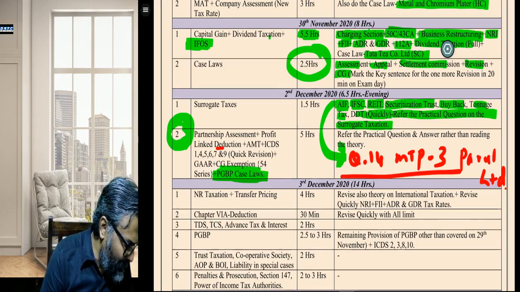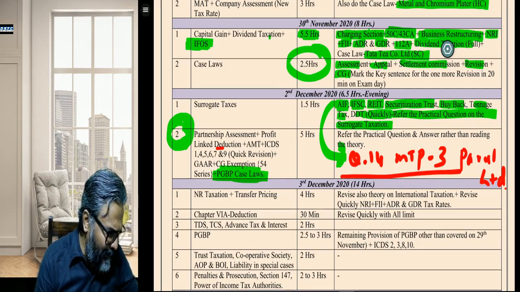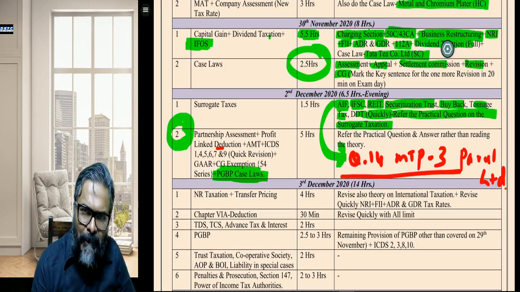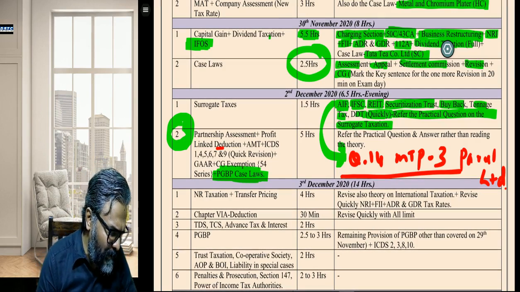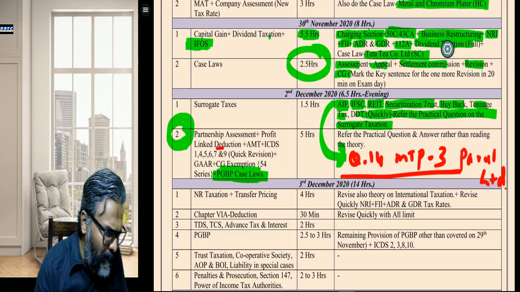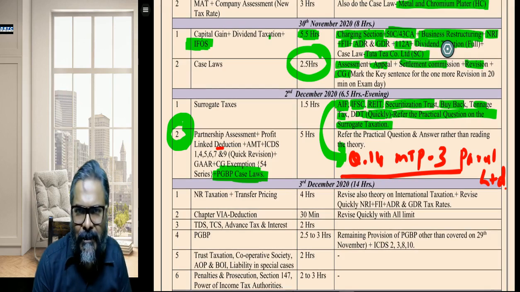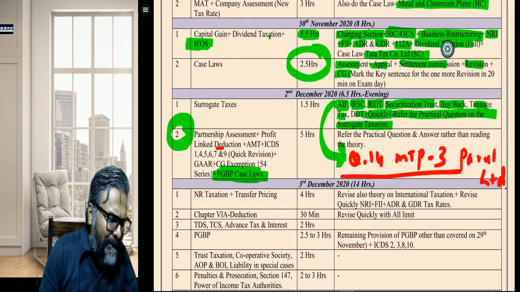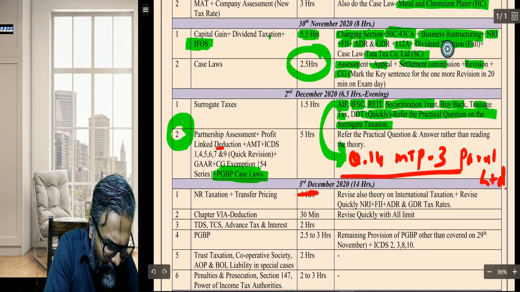Students, NR taxation. Saloni, hold on, let me first complete the entire thing. Let me first complete this entire sequence and then I will take the questions. Please let us go through this one. NR taxation plus transfer pricing, students. Now, what exactly is in NR taxation and transfer pricing? 4 hours I have given.